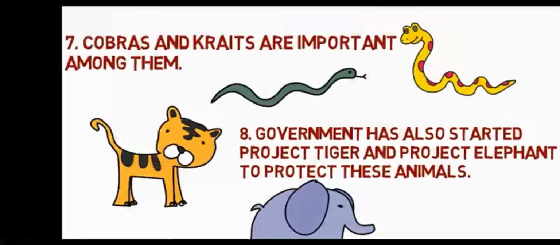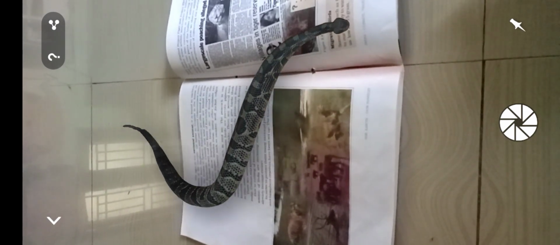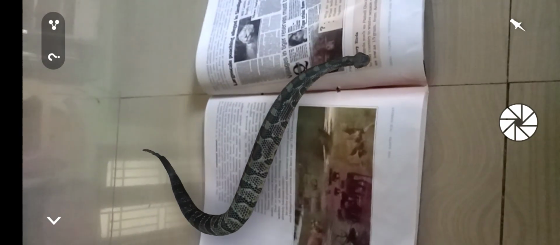India also has thousands of snake varieties, cobras, and many types of snakes. Now let us see the 3D animated form of the snake in your book. Yes, we have more than 1,000 varieties of snakes in our country, India. And this is chapter 8, about wildlife, and how to conserve this wildlife we can go through now. This is the 3D animation of the snake.